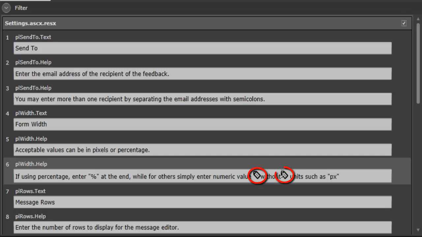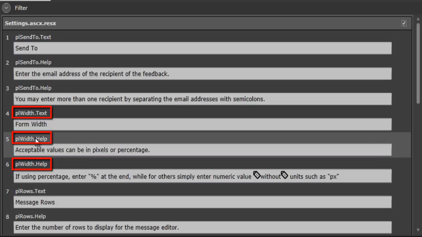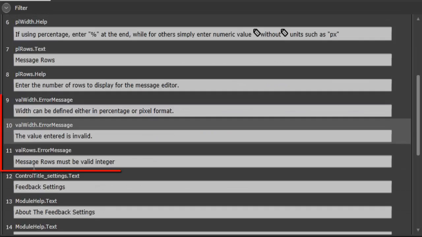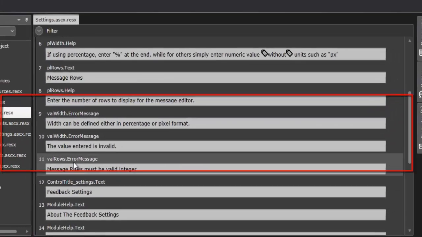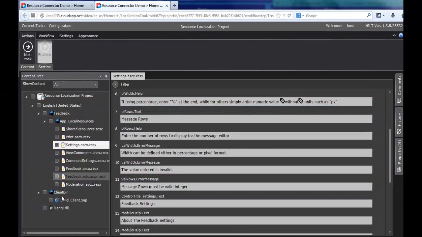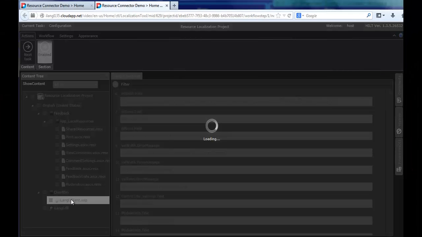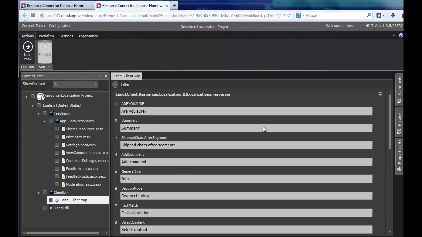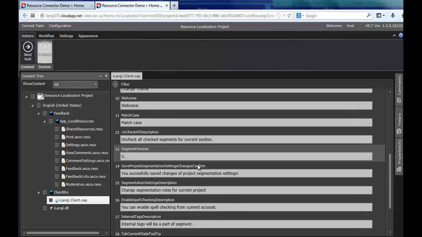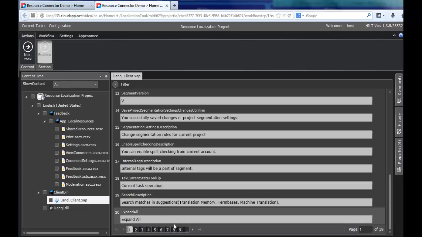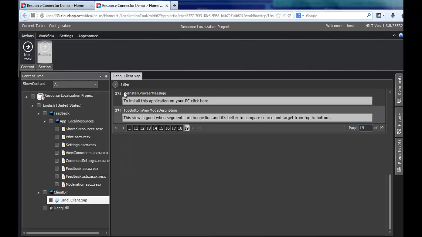HTML content separated from text, and here you can see wrapped inline text. You can see resource identifiers above each segment. Repeated resource identifiers mean that the resource text is too big and additional segmentation was applied. This is segmented resource element. And we can look at iLangL resources. It looks the same, but contains much more resources.